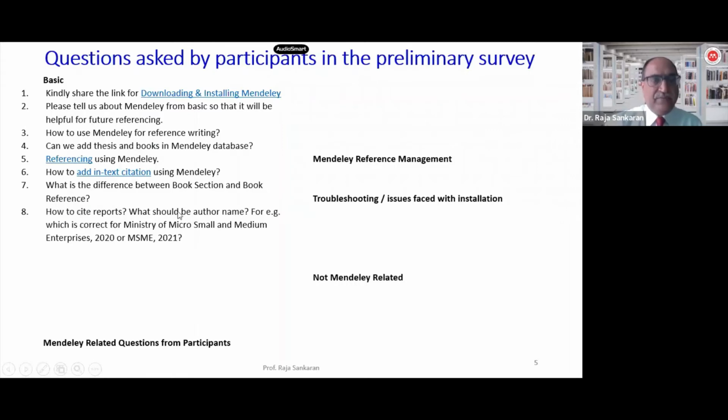The next was about citing the report. Should you be using the author's name? Now, I would presume that most of the questions that have been asked are related to the APA referencing style, unless somebody has specifically mentioned otherwise. Okay. Now, the reports come in various forms again. There is no standardization with respect to reports. If you have the author name as part of the report, you should include it. Whatever details you get as part of the report, because reports are predominantly secondary data, you should have certain norms when you want to make use of it.